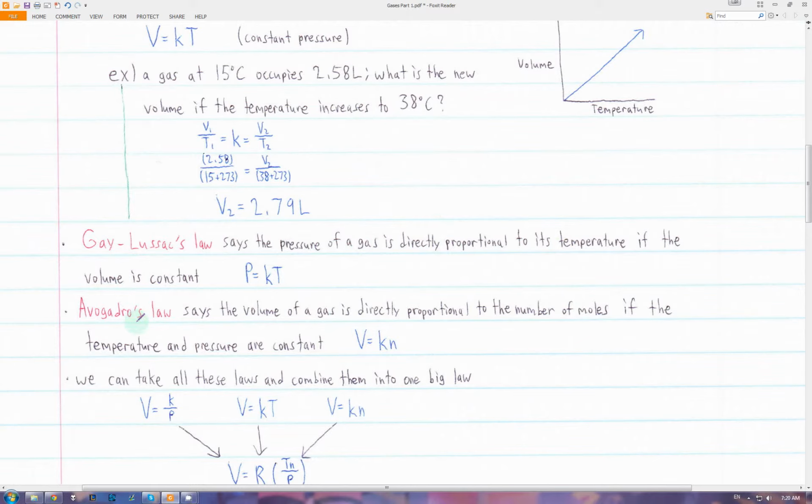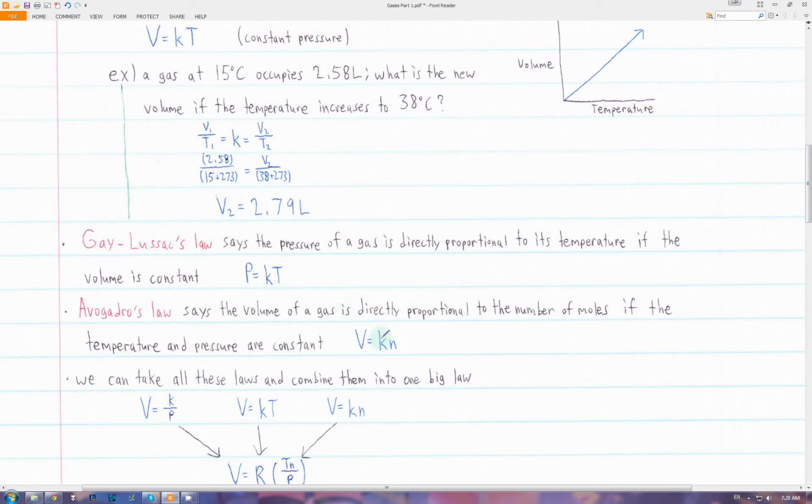Now, the last one is Avogadro's law, which says that the volume of a gas is directly proportional to the number of moles if the temperature and pressure are constant. So, if you have more stuff, then it takes up more space.